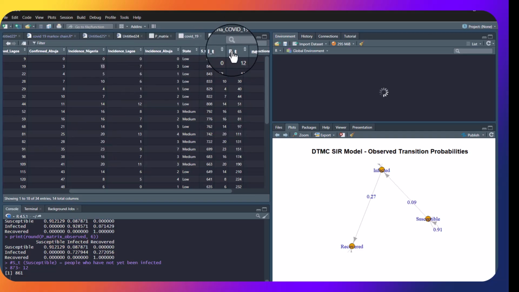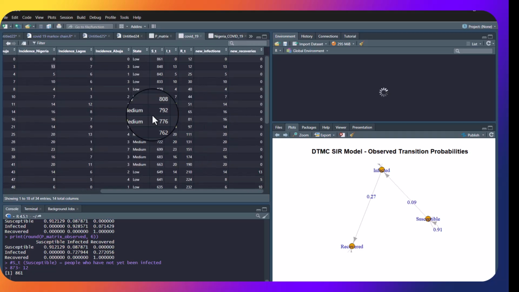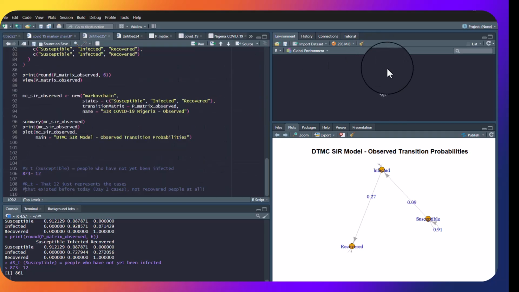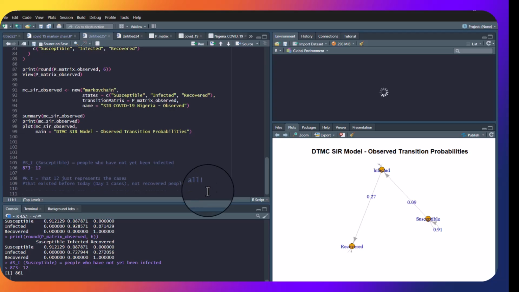And this R_T is basically the people who remain. So basically it is the number of cases that existed before today. For example, before the second date, we have 873 confirmed cases, right? Minus new cases.